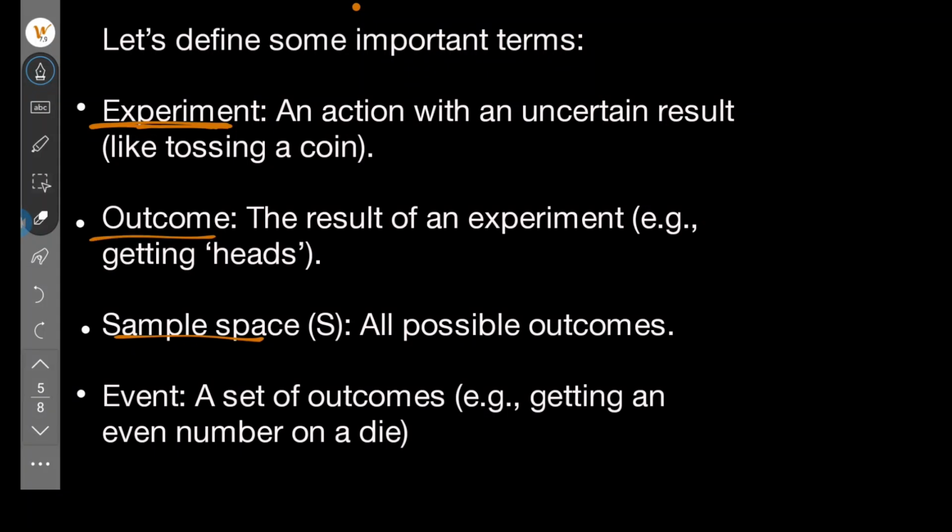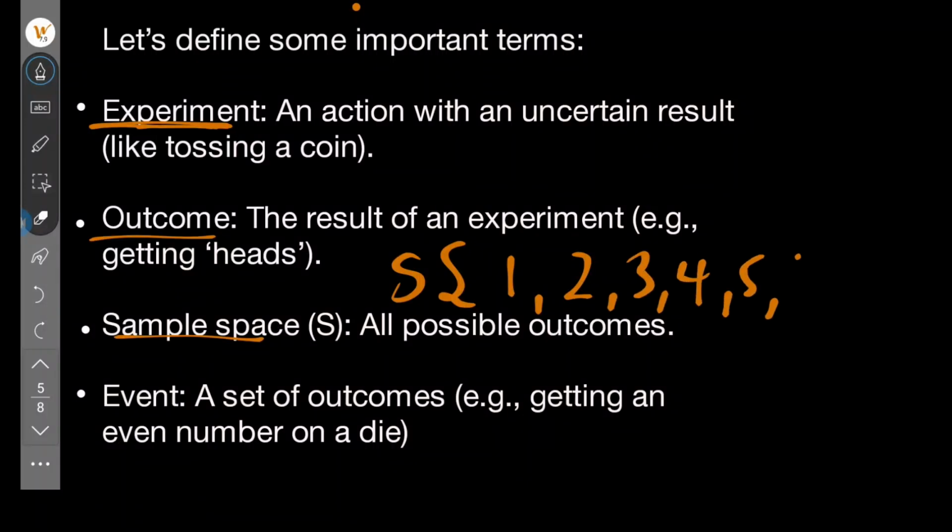And the sample space, you can denote it as 1, 2, 3, 4, 5, 6. Let's say, for example, it's a die. Why 1 to 6? Because a die has 6 possible outcomes when you roll it.